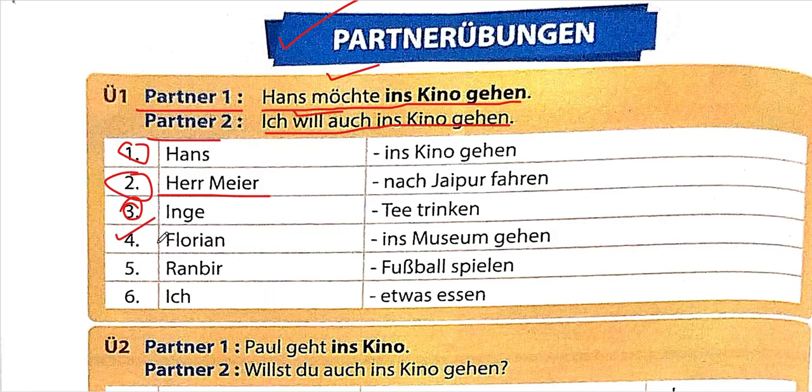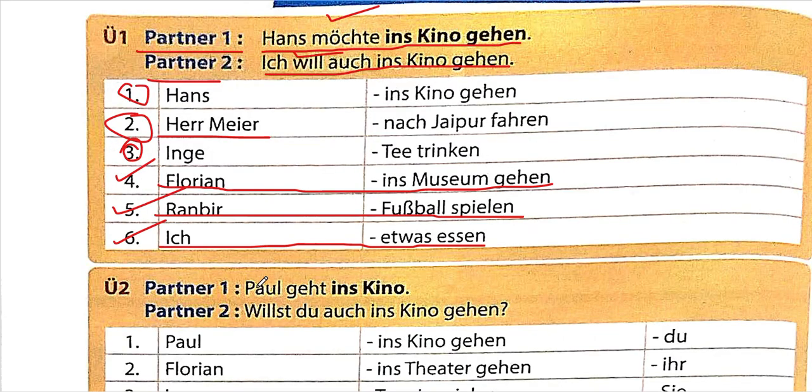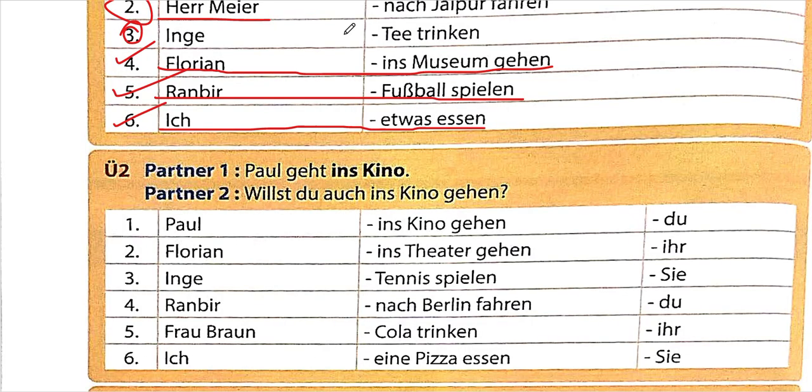Next, Florian. Florian möchte ins Museum gehen. Ich will ins Museum gehen. Ranveer möchte Fußball spielen. Ich will Fußball spielen. Ich möchte etwas essen. And someone else will now say, Ich will etwas essen. Now we'll come to the next activity in the next part.